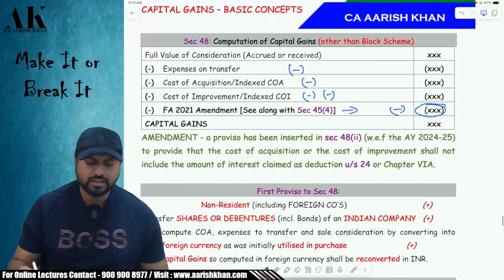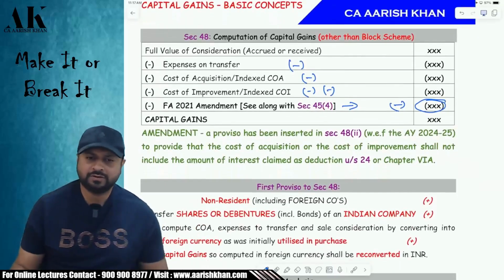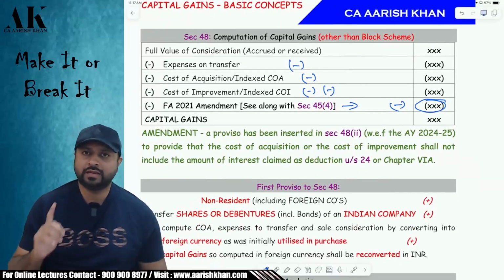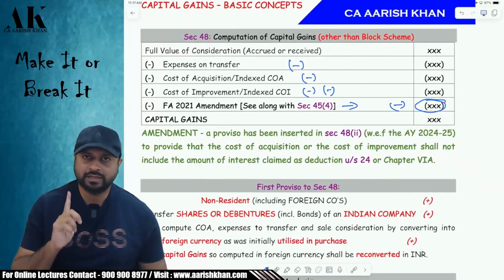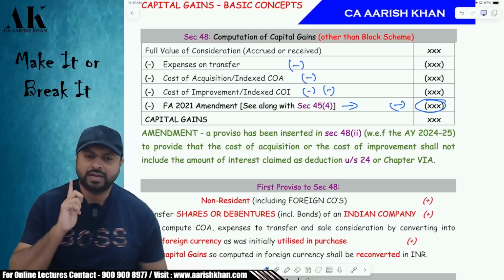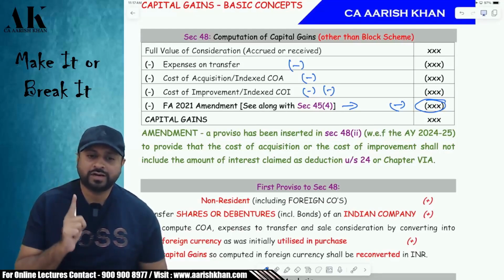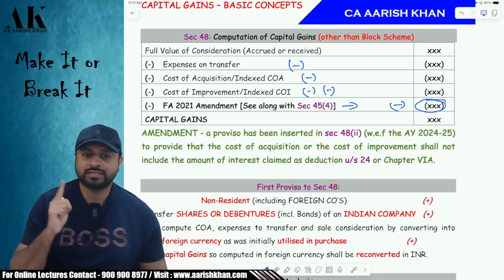Now, there is one very important amendment which has come in Finance Act 2023. Therefore, you have to keep this thing in mind. It will come in the exam. Definitely, it will come in the exam, and it says that if you bought any property on which you have already claimed deduction of interest under section 24 or under chapter 6A.